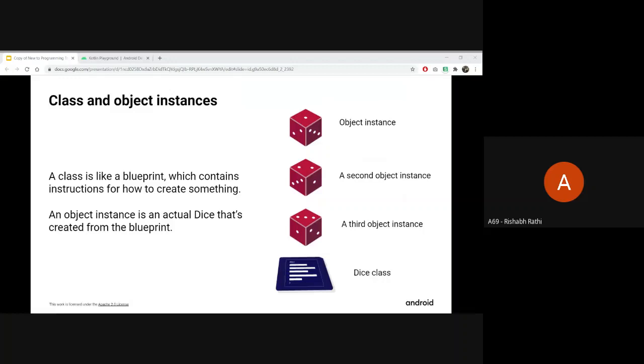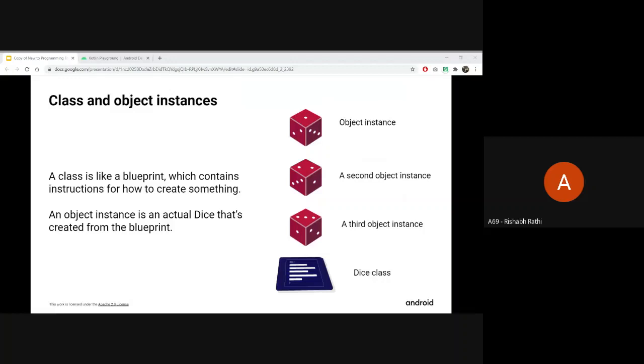So the great advantage of having the dice class is that now you can create as many dice object instances as you want. Suppose you give color as a property to the dice. So you can create dice with different colors. The properties will be the same, just pass different colors to the class and you will get different objects. That is the beauty of classes and objects. It saves time from having to write the same code over and over again.